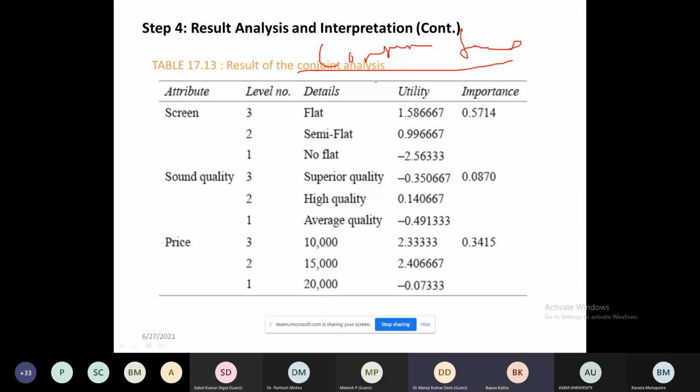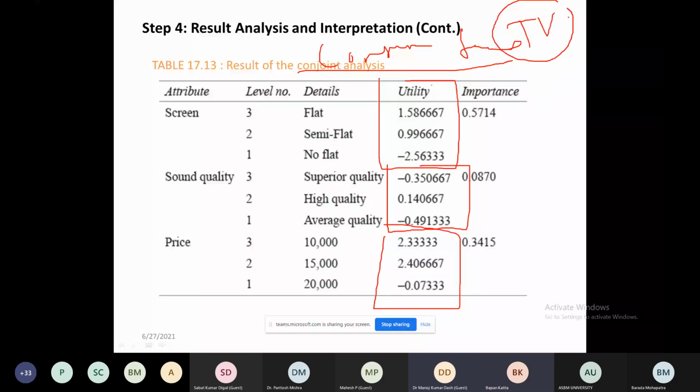This is the utility of screen, this is the utility of sound quality, this is the utility of price, and this is the importance. What is the best thing the customer is interested in when they purchase a television? What is the main importance? The first is that they want the screen, then they talk about price, and third they talk about the sound. So most of the customers are interested in the screen. Basically, while advertising or developing a marketing strategy, we should focus on the screen, then talk about the price and quality.